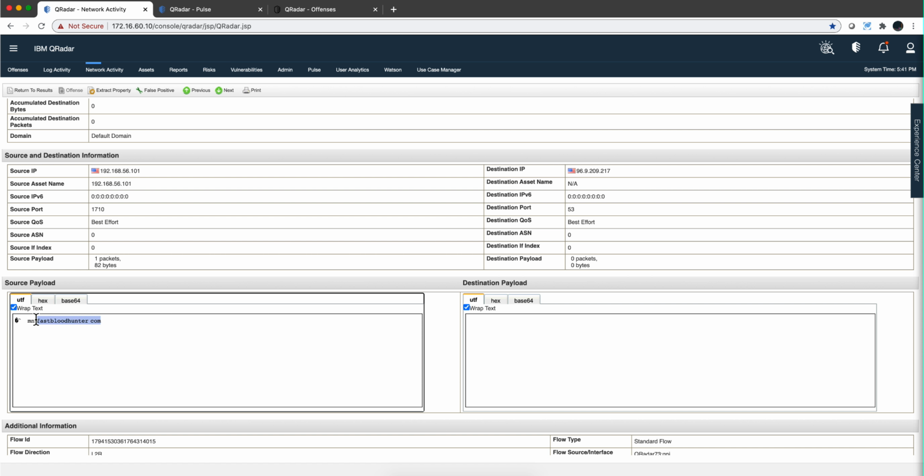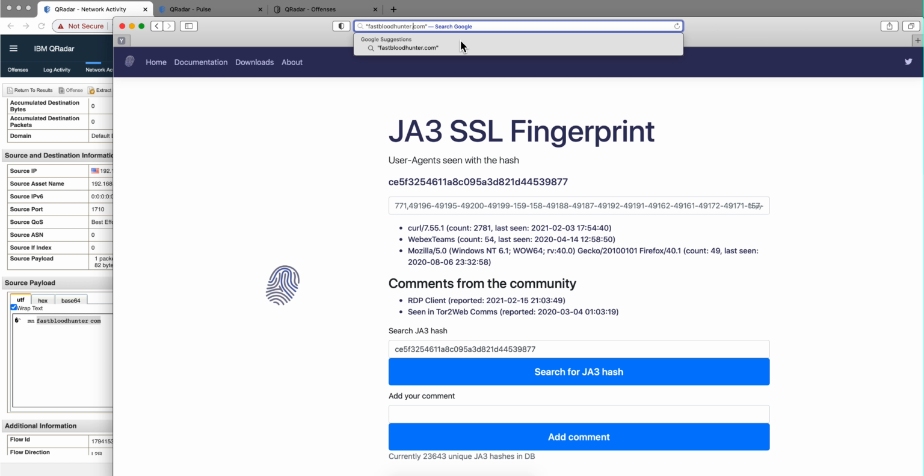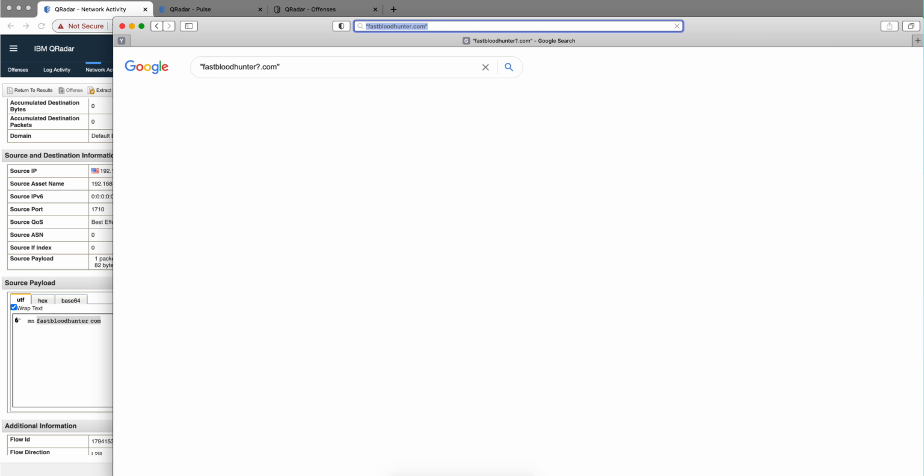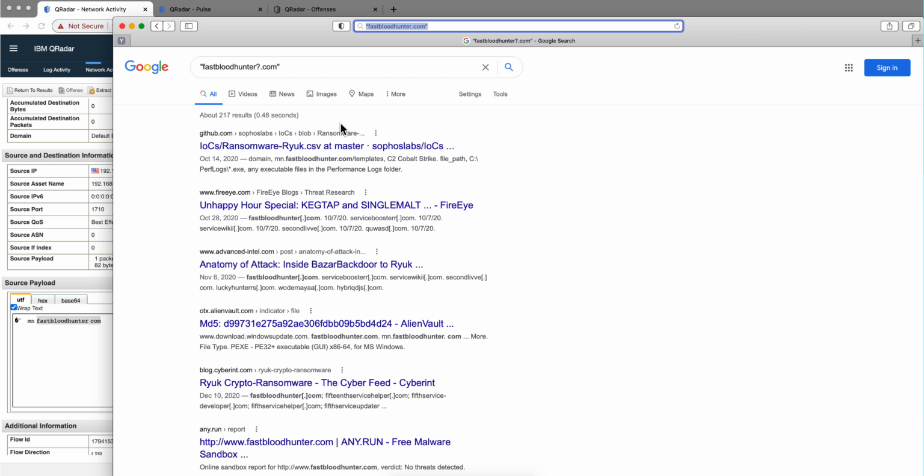FastBloodHunter.com. Let's investigate that one. So I'm going into the website. I'm putting that between quotes. I don't want to definitely go to that site and see what we get. Ryuk. So this is a domain that is known to work with Ryuk. So Cobalt Strike. Okay, this is making sense, what happened here.